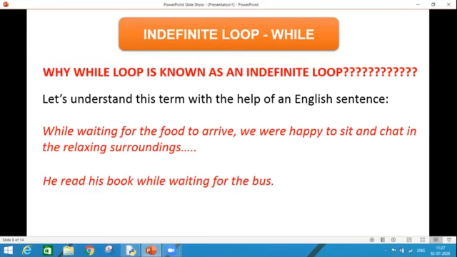Another example: he read his book while waiting for the bus. Here again, the time period is not mentioned, not certain, how long he waited for the bus. So that's why this is known as an indefinite loop, because the time is indefinite.